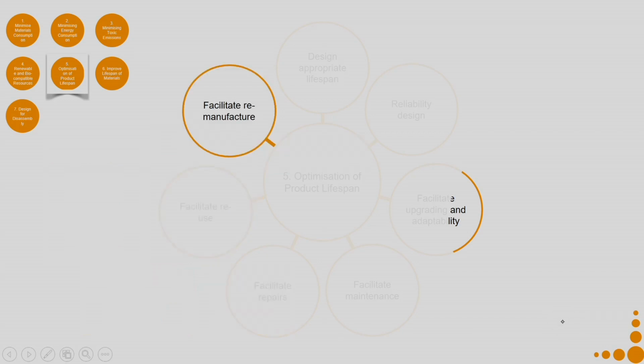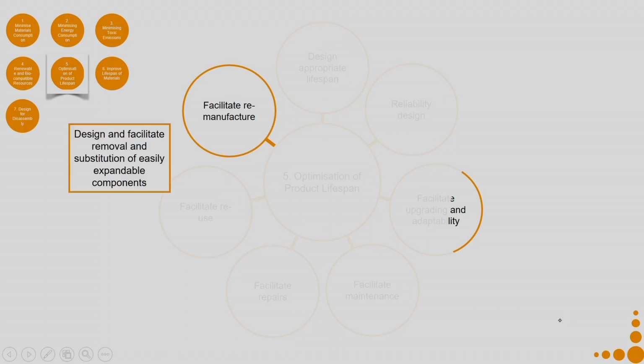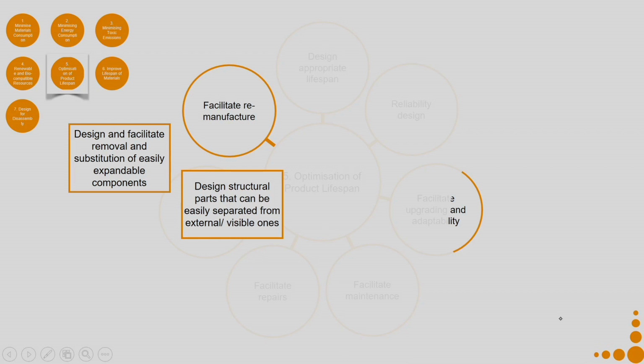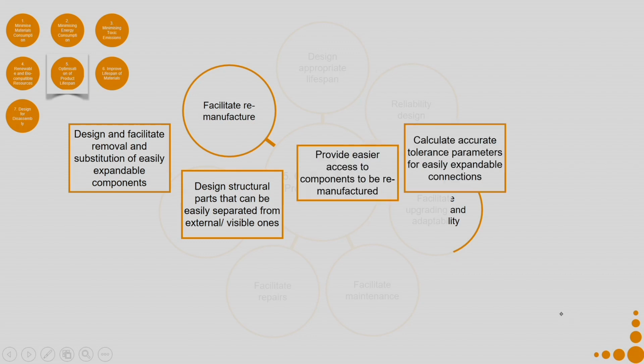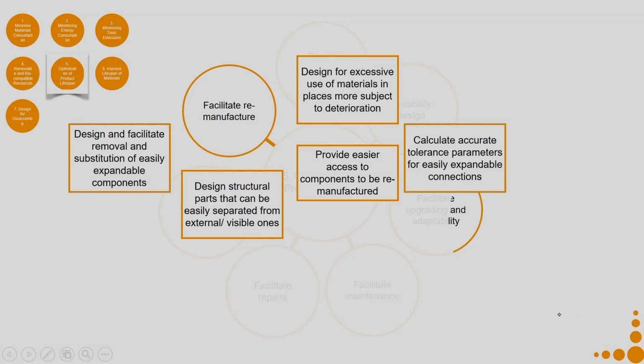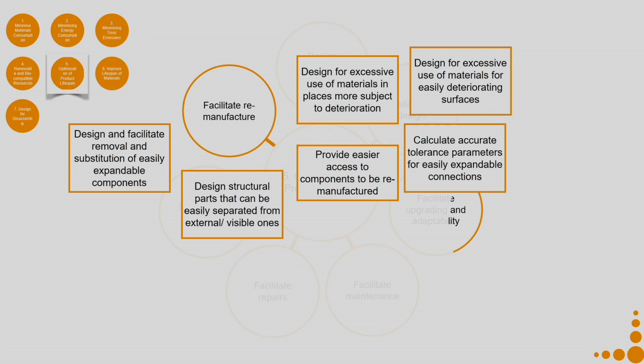Then coming to facilitate remanufacture. So, design and facilitate removal and substitution of easily expendable components. Design structural parts that can be easily separated from external or visible ones. Provide easier access to components to be remanufactured. Calculate accurate tolerance parameters for easily expendable connections. Design for excessive use of materials in places more subject to deterioration. So, here you can see we are talking about use of excessive material just because we expect that the part might deteriorate more often. Design for excessive use of materials for easily deteriorating surfaces.